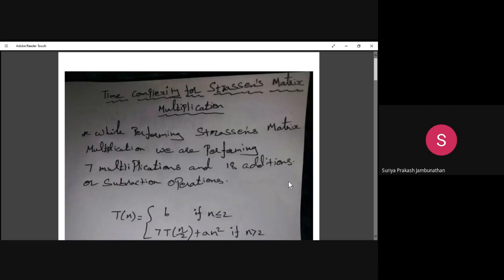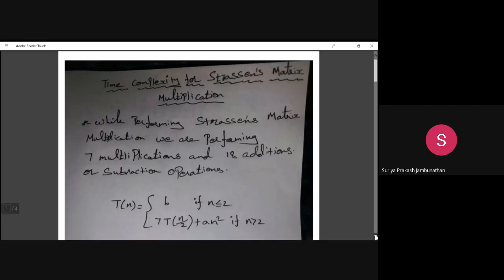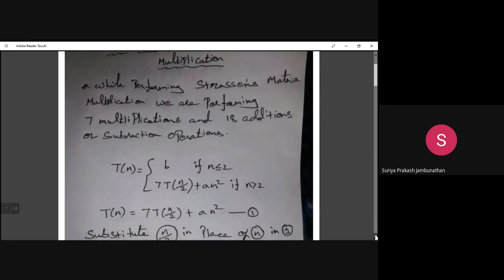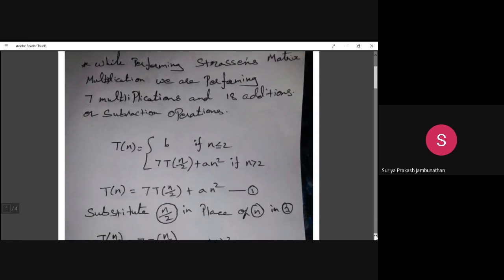So let's see this. While performing the Strassen matrix multiplication, we perform 7 multiplication steps and 18 addition or subtraction operations. This is the common thing. Compared to the normal multiplication, which has 8 multiplication steps, here we have only 7. So let's see what the time complexity is here.